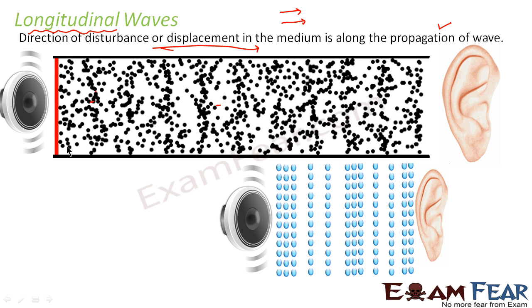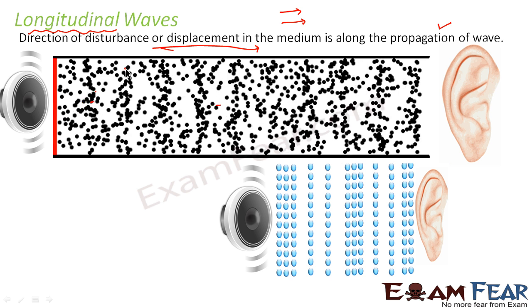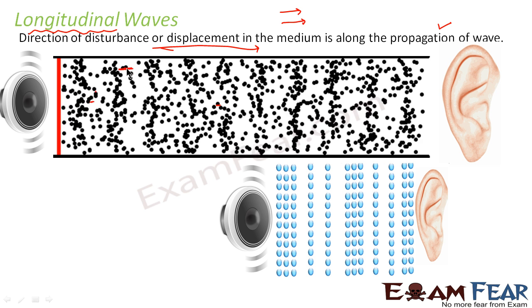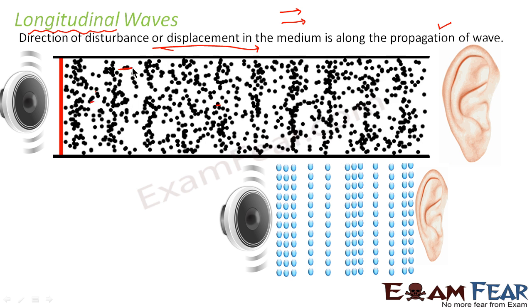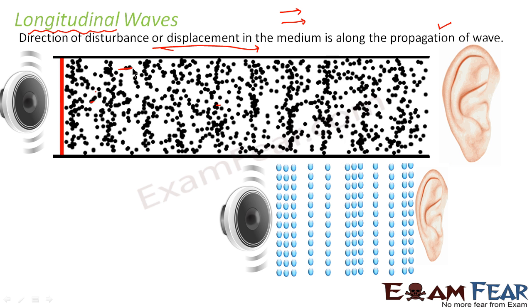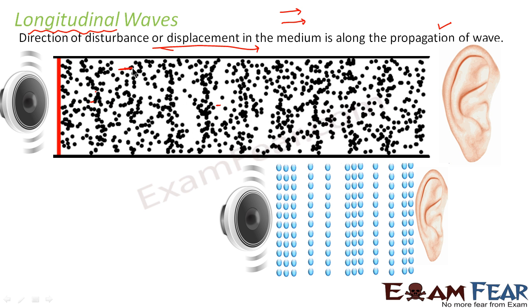At the same time, the particles in the medium, as I told you before, the best way to understand is to concentrate on any one particle. Let us suppose I am concentrating on this particle. If you observe it carefully, you would see that this particle is moving right, left, right, left, right, left, and so on. Each of the particles in this diagram is moving about its mean position. So the particles are moving in the horizontal direction and the wave is also propagating along the horizontal direction. That means both are in the same direction. So this is nothing but a longitudinal wave. Sound wave is one of the best examples of a longitudinal wave.